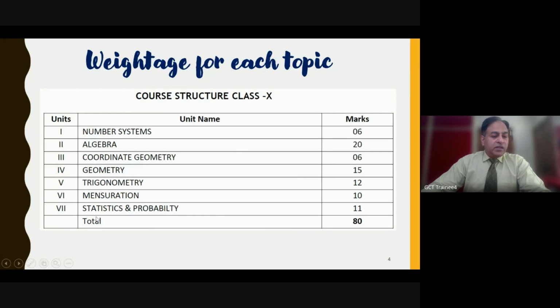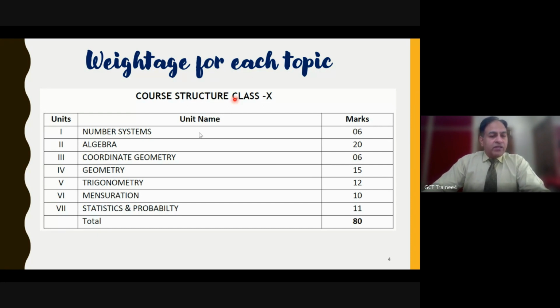Clearly obvious with us is that number system carries 6 marks, algebra carries 20 marks and contains a lot of different chapters. We'll be covering that. Then coordinate geometry 6 marks, geometry 15, trigonometry 12, mensuration 10, and stats and probability 11.